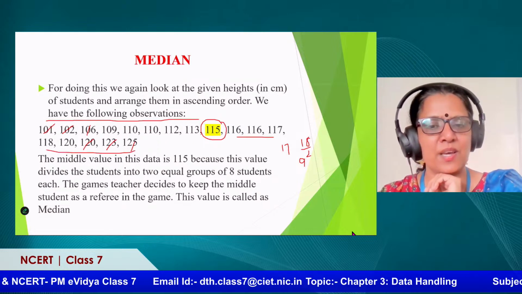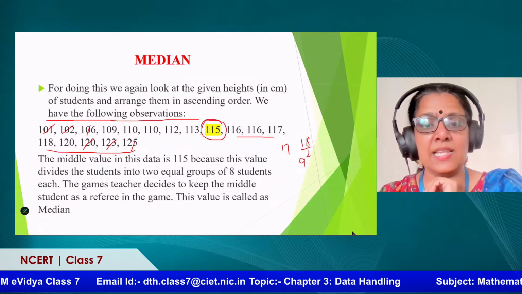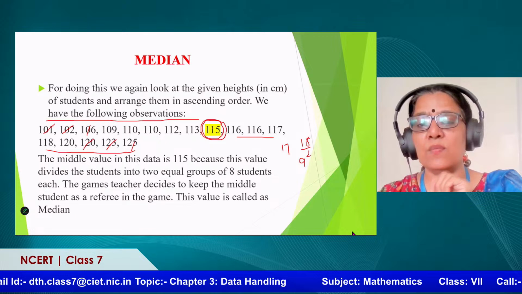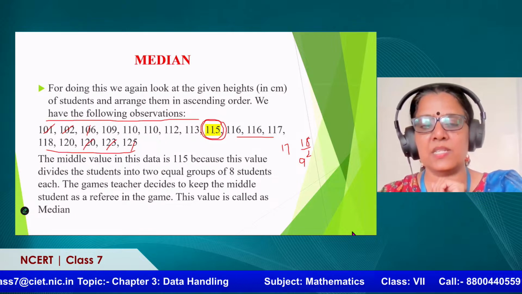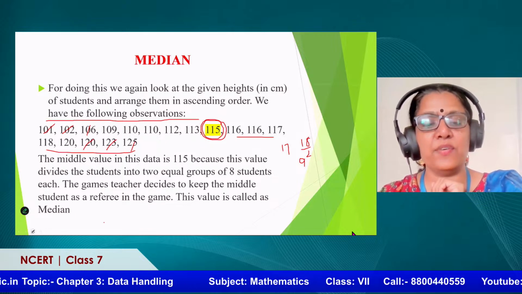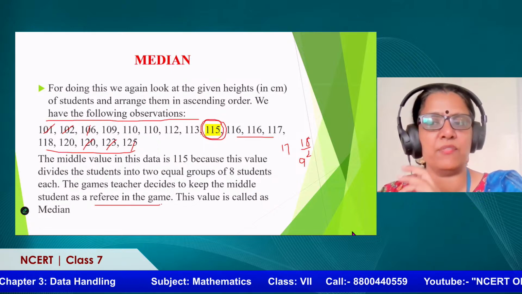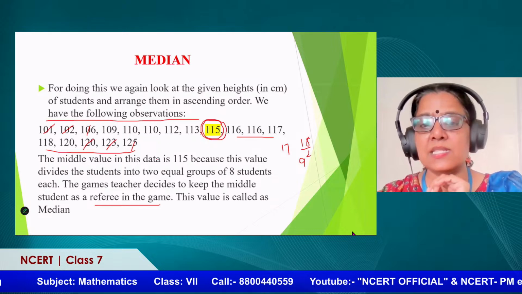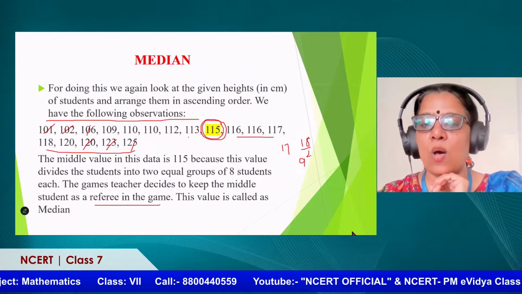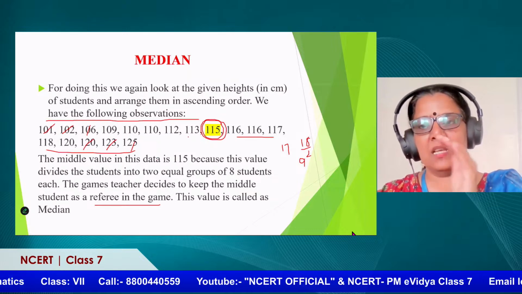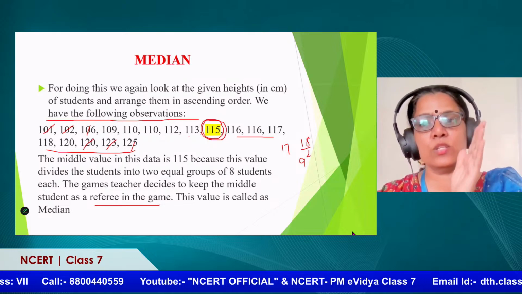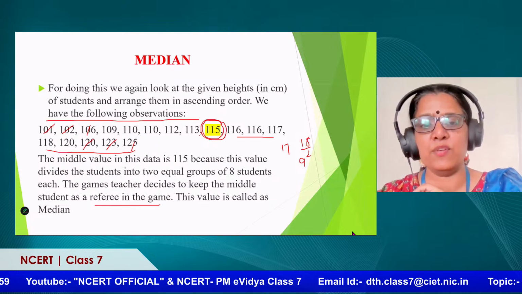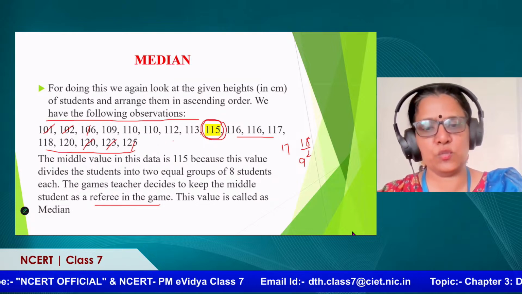Now, the games teacher is smart. He says the child with the height of 115 centimeters will be the referee for the game. So we got a referee for the game, and we divided the children into 2 parts. This 115 is called the median. Think of the median, the divider of the road. It divides into 2 parts. Similarly, 115 divides this into 2 parts.